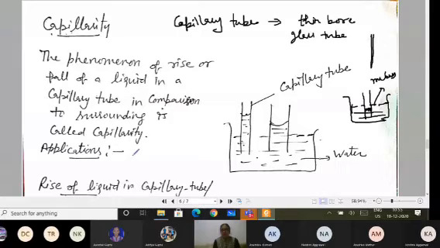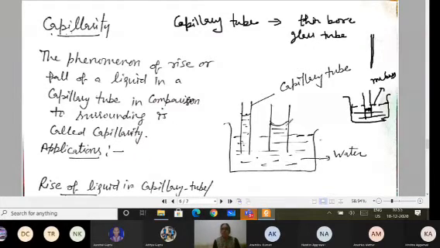And applications, as I have said, you have noted down while writing. Capillary action can be seen in plants. Even you use blotting paper to soak the ink; in that also small capillaries are there. Your towels are able to soak the water from your body; that also consists of capillaries.